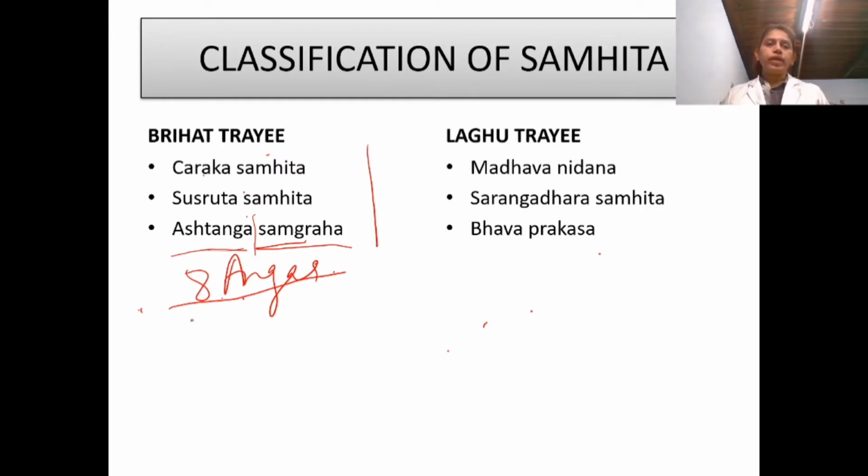While writing it, the author took reference of Charaka Samhita, Sushruta Samhita and the other Samhitas available during his period, and made it into a compact form of Ashtanga Ayurveda.